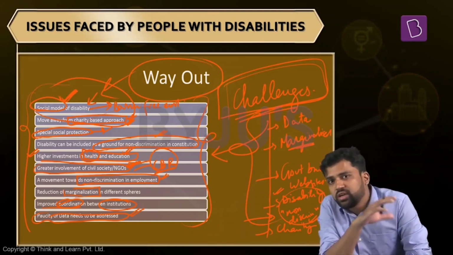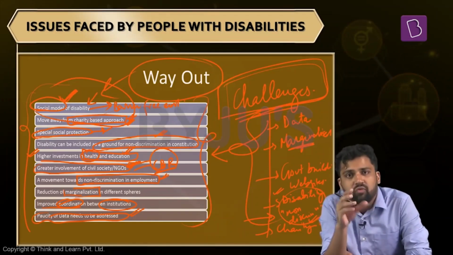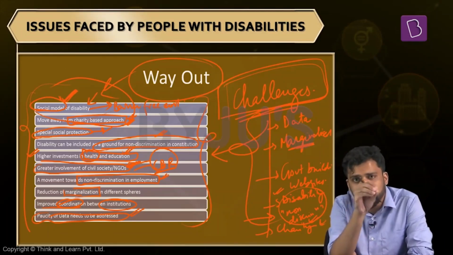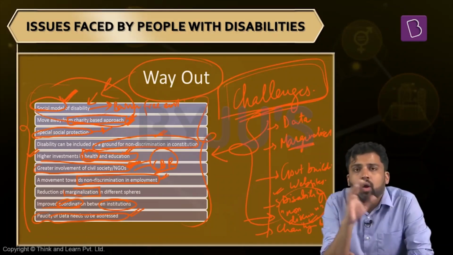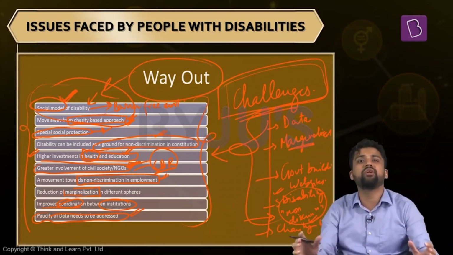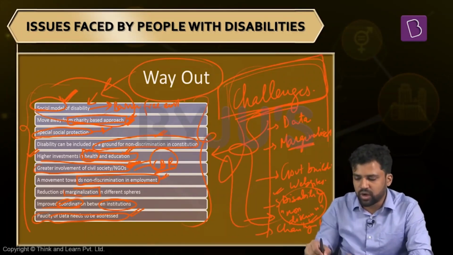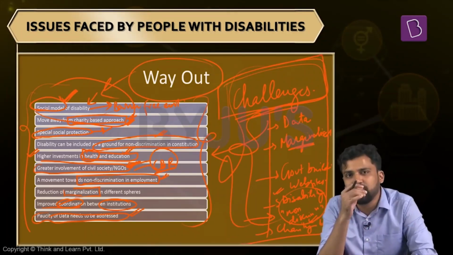So understand what is disability, what are the different dimensions of disability, what are the different determinants of why disability occurs, and that disability is preventable. Some people are born with disability, that can also be prevented. Some types of disability are acquired during lifetime, that can also be managed, if not prevented. Now, what are some of the issues they face, some of the concerns related to disability, and what are some of the mechanisms, the domestic mechanisms as well as international provisions? What are the challenges when it comes to drafting policies, and what can be some way out? All these things sum up our session on disability.